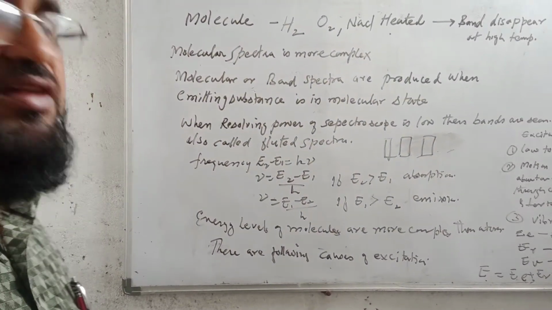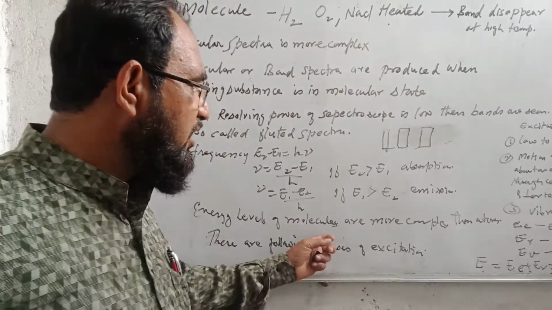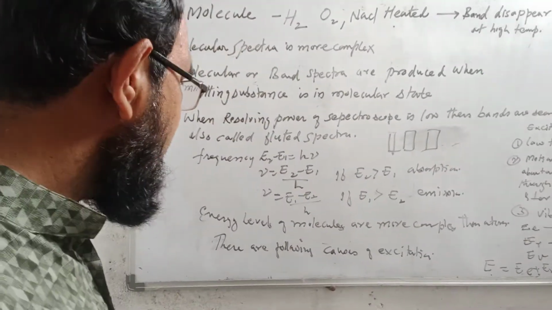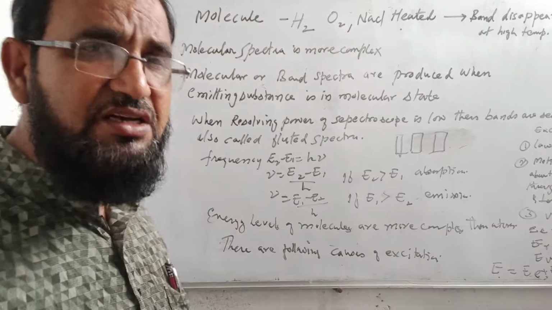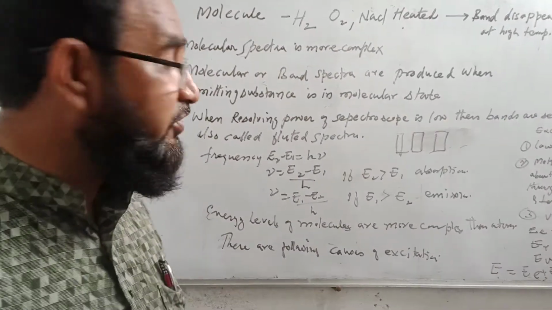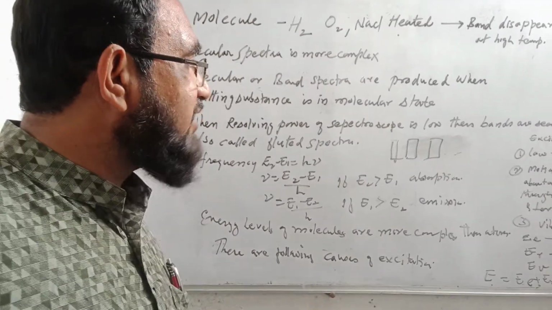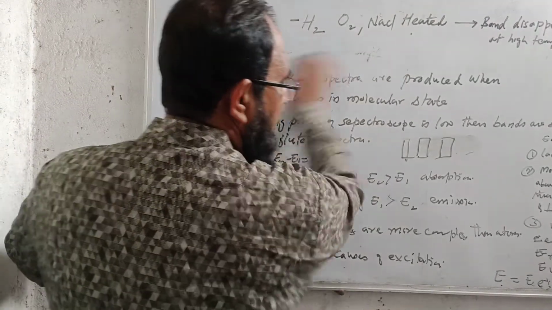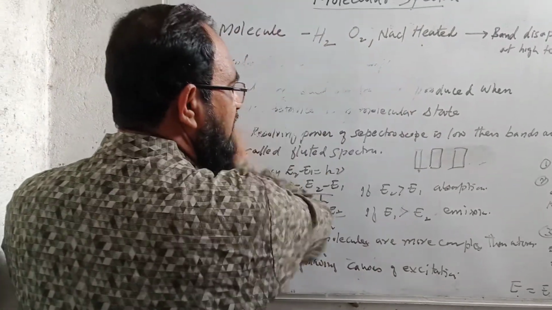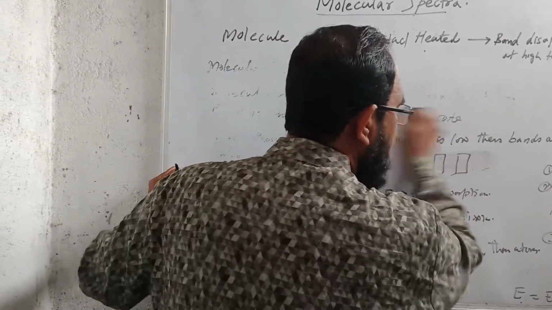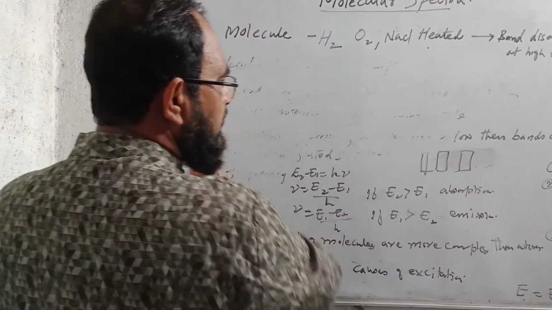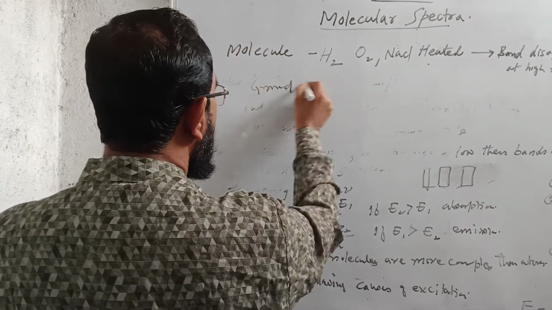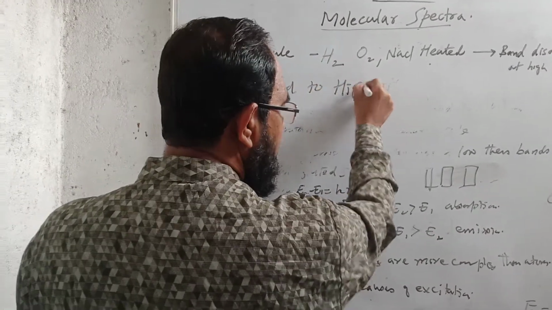The energy levels of the molecules are more complex than those of the atom. There may be different causes of excitation, and excitation of the electron may be from the low ground state to a high energy state.